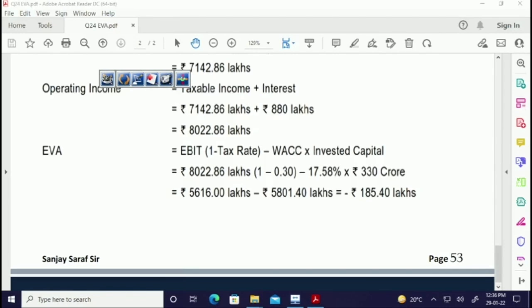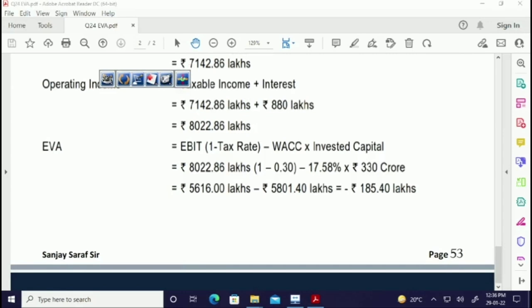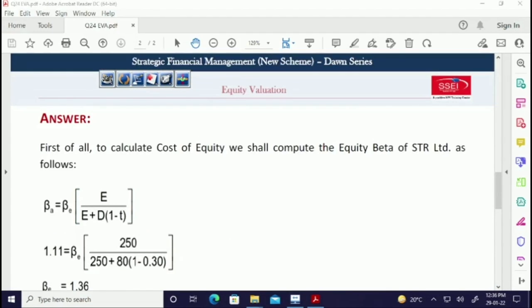So somebody may jump, that's such a good company, it's earning 50 crores. It's accounting. You should calculate economic profit. Is it earning more than what is required? No, it's destroying shareholders' wealth. Anyway, so this is the correct sum of EVA which is given over here.